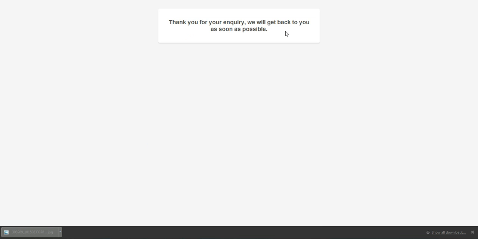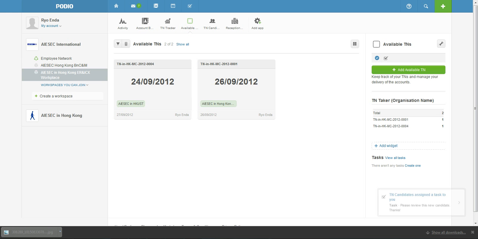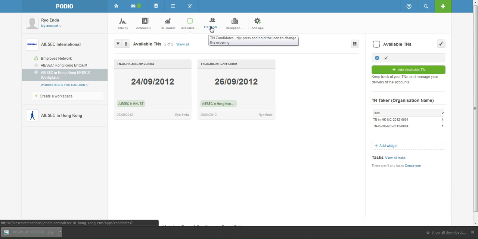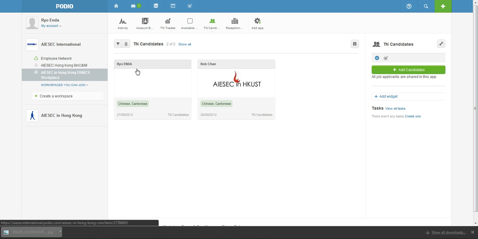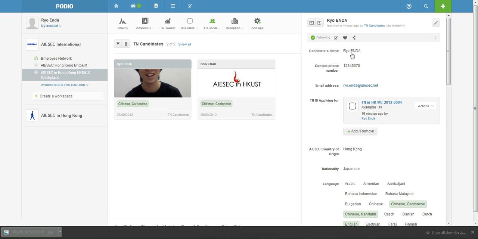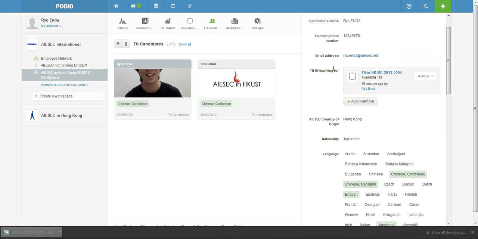So it's processed, and then let's go back to Podio. As soon as you go back to candidates, this is where you find me. See, right here, even though the picture didn't work out so well. But anyway, let's click into the details. So my name, my number, my email, and the TN I'm applying for.